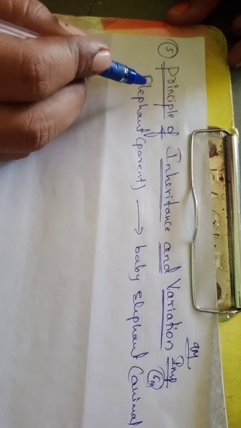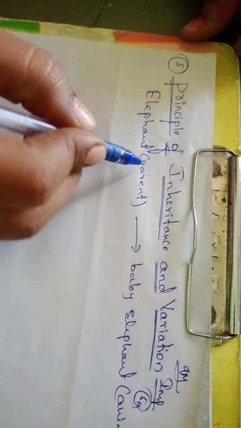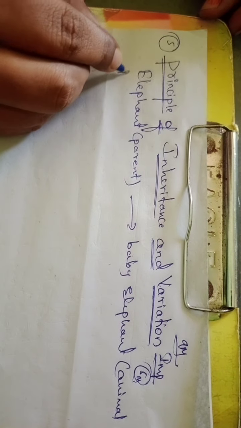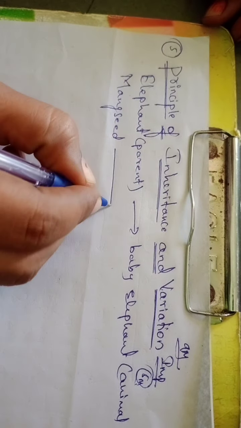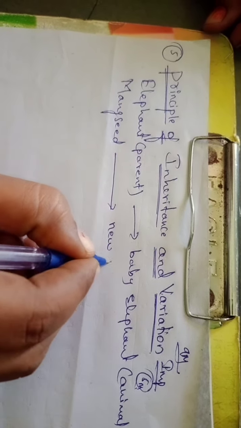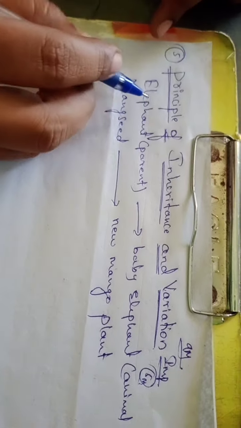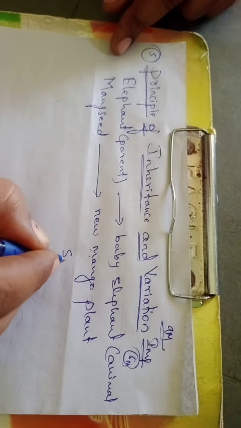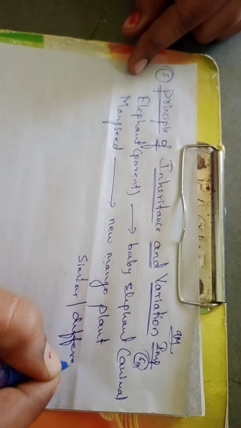Now we will go with the example. Take the elephant as the parent, whereas the elephant gives birth to a baby elephant. This is the example for an animal. Now we can take another example, that is the mango seed. Mango seed will give rise to a new mango plant. So here, this is the parent, whereas this is the offspring. Now, whether these offspring are similar to their parents or different, that is most important here.